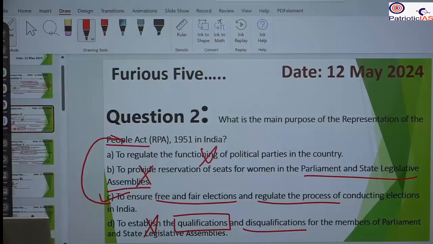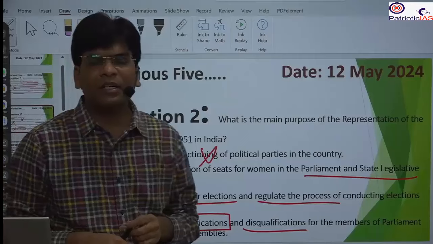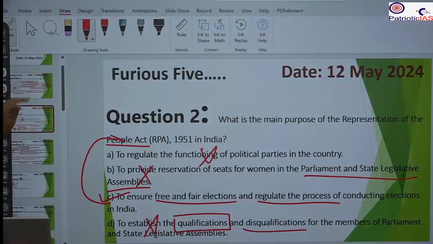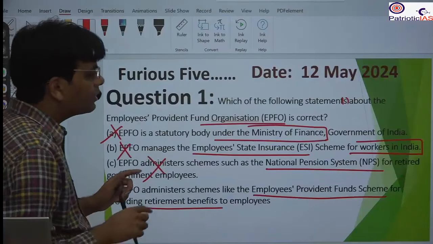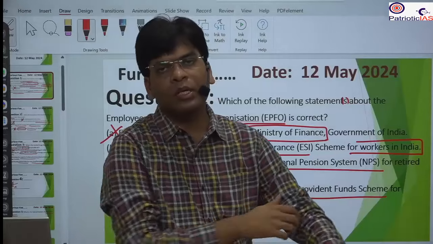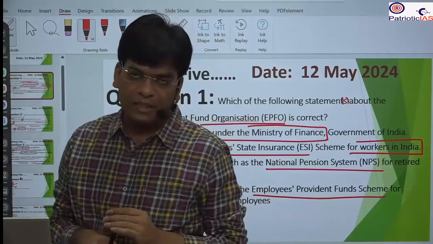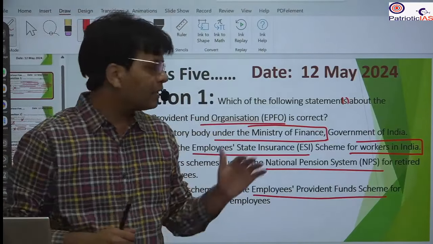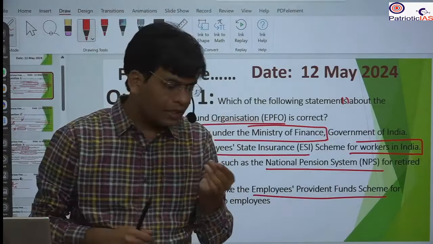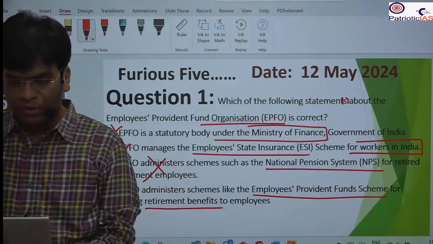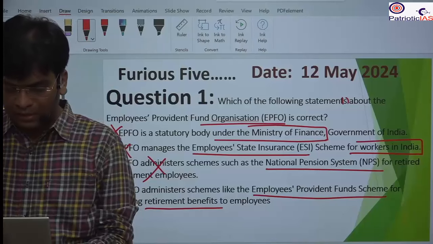Question number 2 was about the different mandates under the Model Code of Conduct, and we also discussed the Representation of the People Act. We also discussed the EPFO, because yesterday we saw the court judgment on discrimination against foreign nationals in India in the case of the pension and retirement scheme. So this was all from yesterday's news, and these are the most probable questions UPSC and state PCS can ask from these areas.